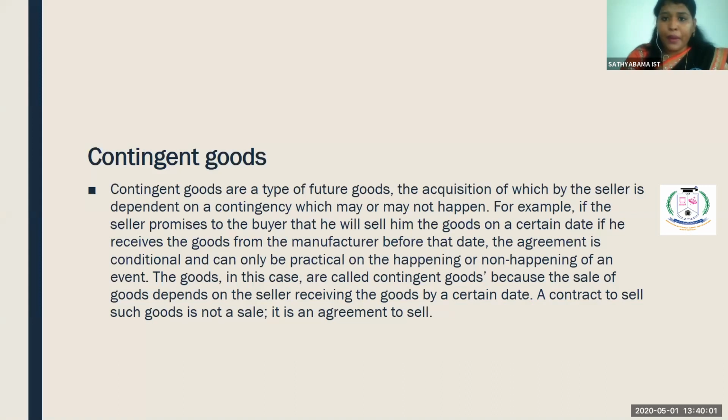If that thing happened, then you can do. For example, if I'm telling that okay, I'll sow pineapple in my land. In case my land is suitable for pineapple, I'll sell the goods. In case my land is not suitable for pineapple, then he cannot sue against me for not supplying pineapple. So this thing depends upon the happening of an event.